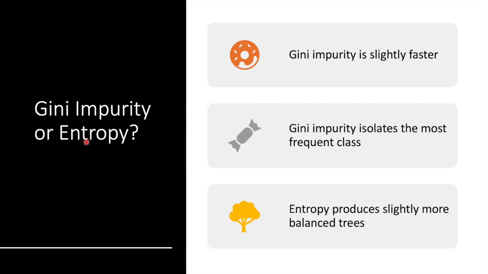So I go back to the question that we had at the beginning. Should we use Gini impurity or entropy? And the truth is, most of the time it doesn't really make a big difference. They lead to similar trees. Gini impurity is slightly faster to compute, so it's a good default. However, when they differ, Gini impurity tends to isolate the most frequent class in its own branch of the tree, while entropy tends to produce slightly more balanced trees. So it really depends on you and the needs of your project.